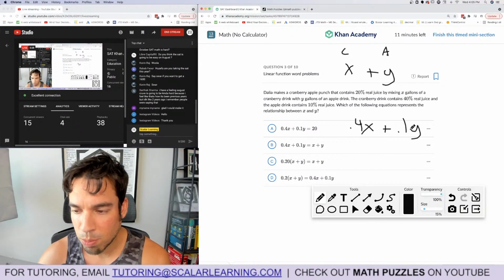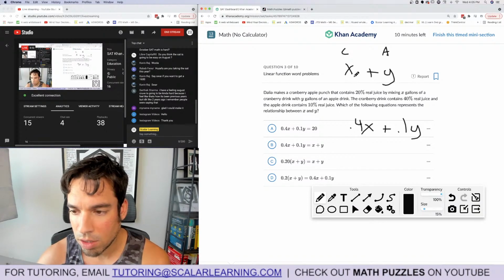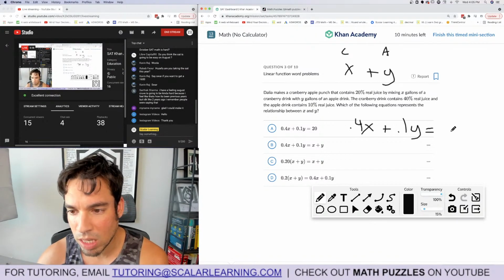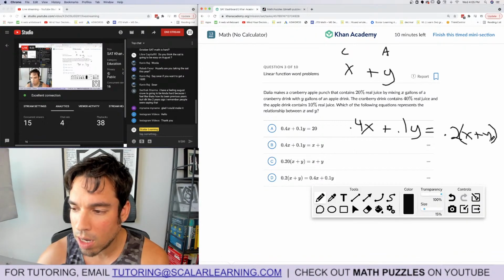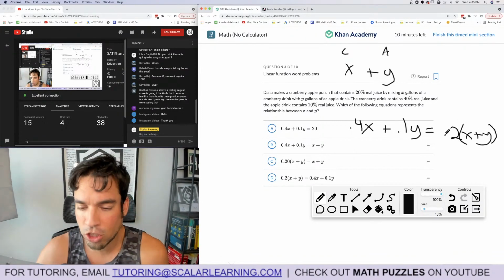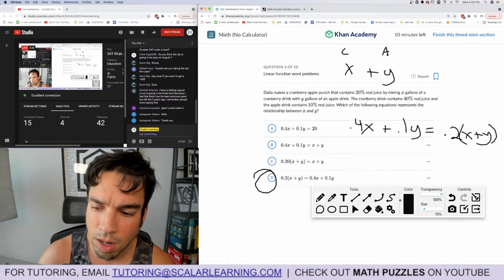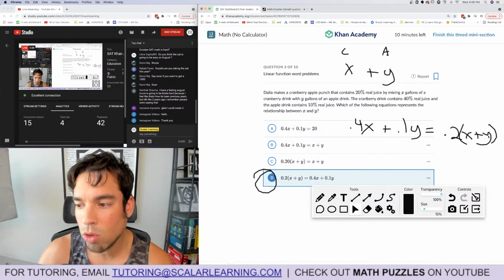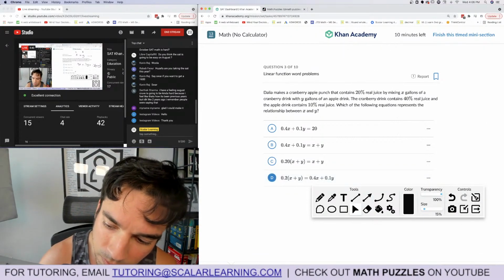So 0.4x plus 0.1y in terms of the juice equation. It doesn't give me the total gallons. Okay, so this is not helping. So 0.4x plus 0.1y, that's the 40% and the 10%, would equal 20% real juice. 20% of what? Of x plus y. So this is a legit equation. Let's see. 0.2, it's this one, D. They just flipped it around. D is the winner. 40% of that plus 10% of that equals a total volume, that's the gallons inside, of 20% real juice. Boom, done.